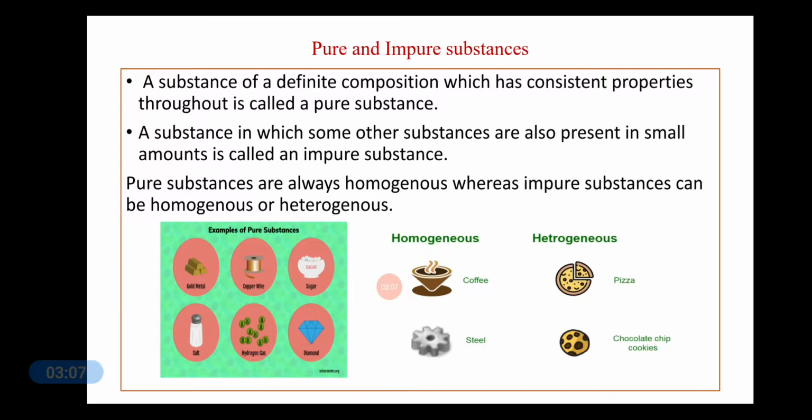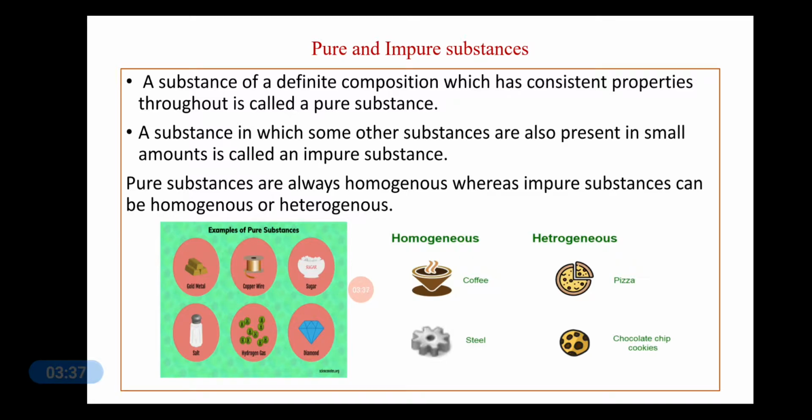Even if you take the examples of substances like gold, or sugar, or diamond, or any other substances, they are all examples of pure substances. Different metals, different gases which are available in nature, they are all pure substances because they are made up of only one type of atoms or one type of molecules.